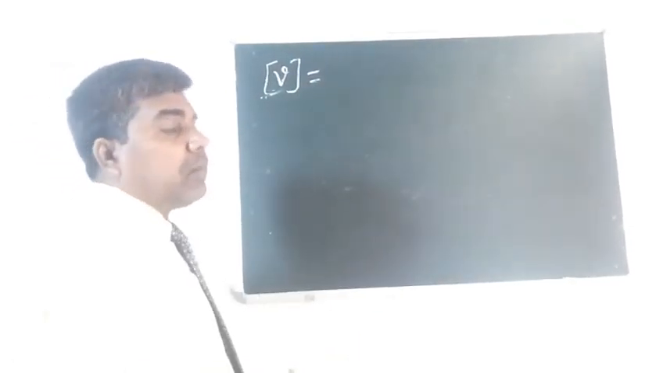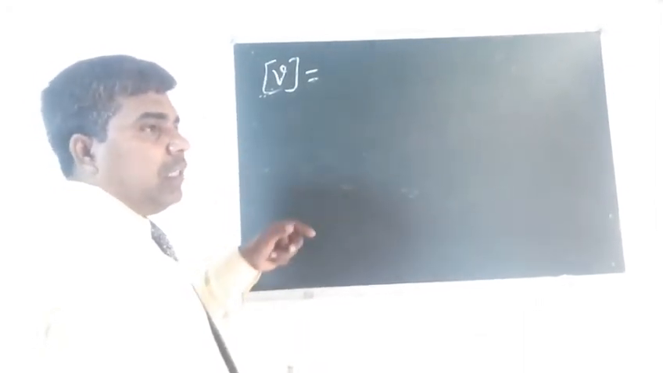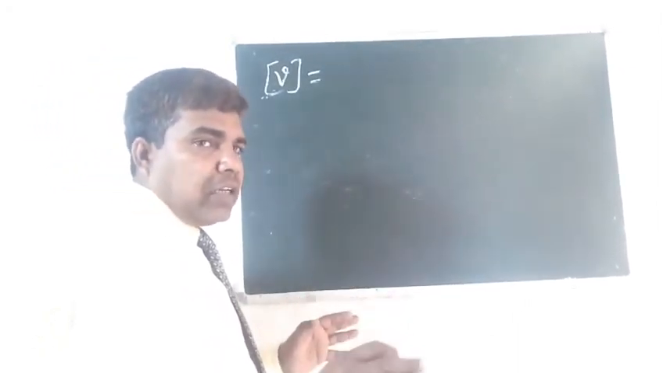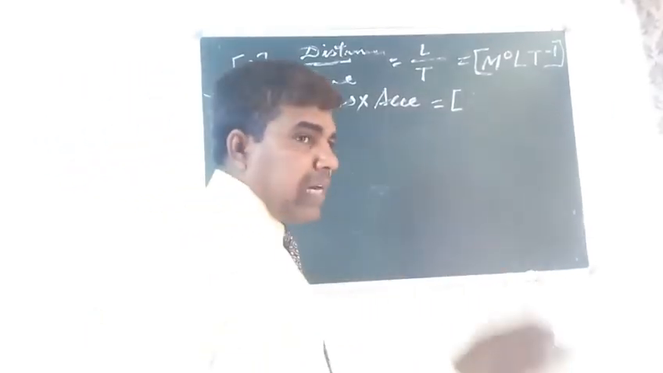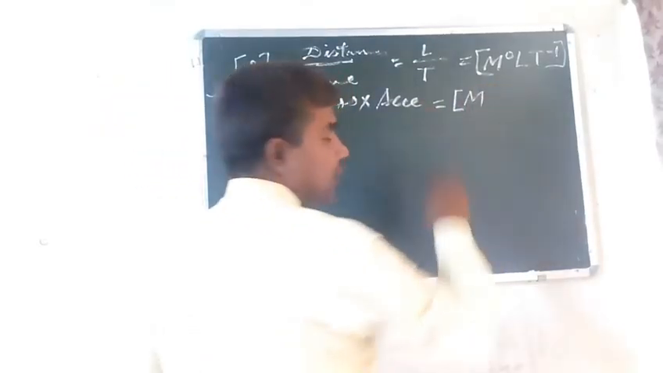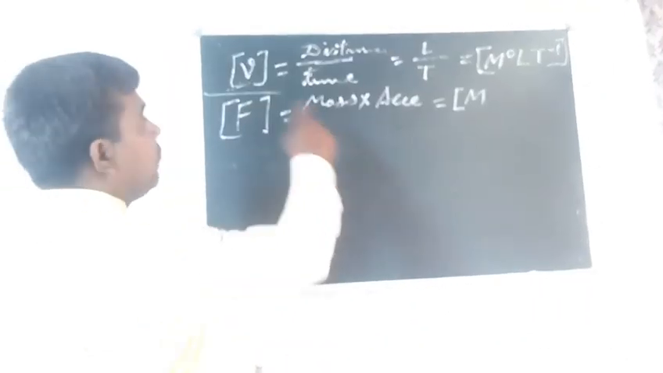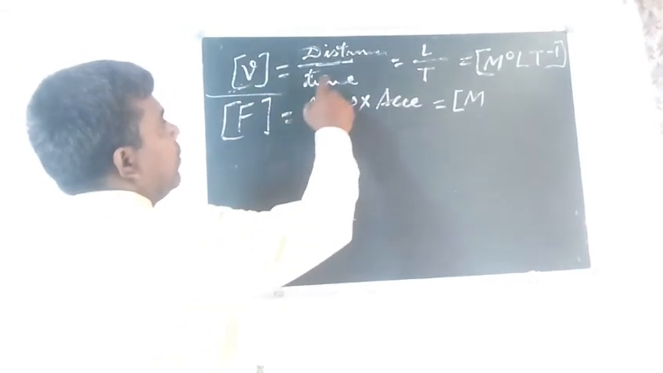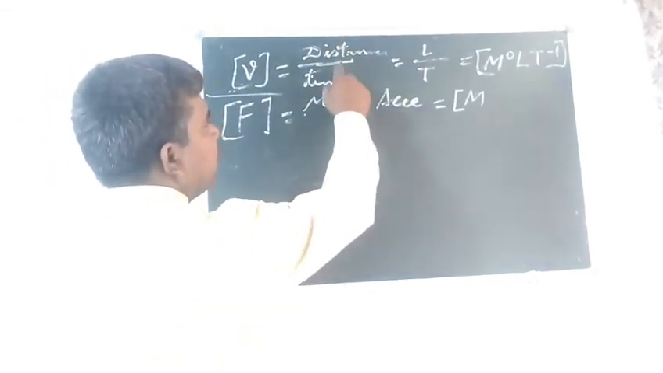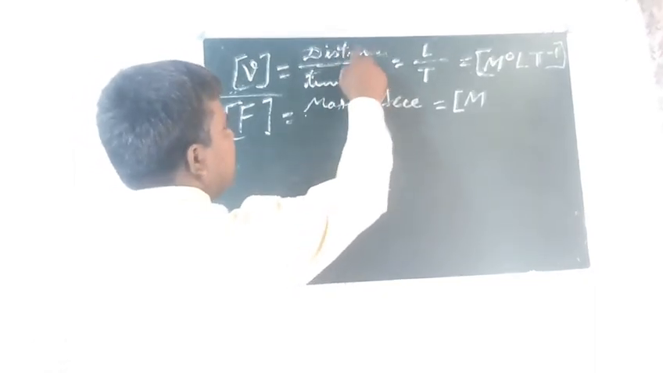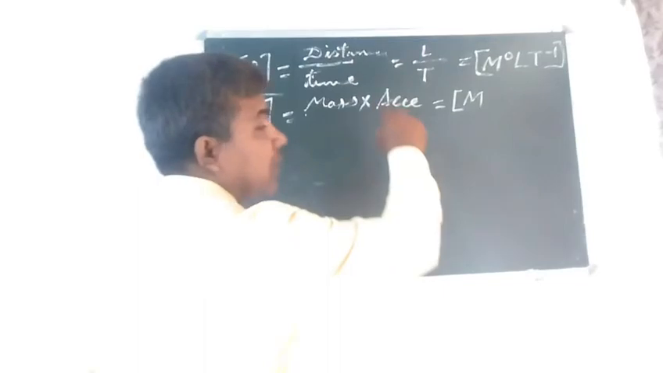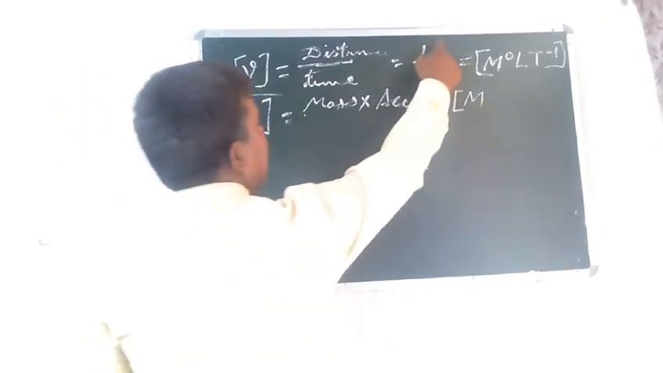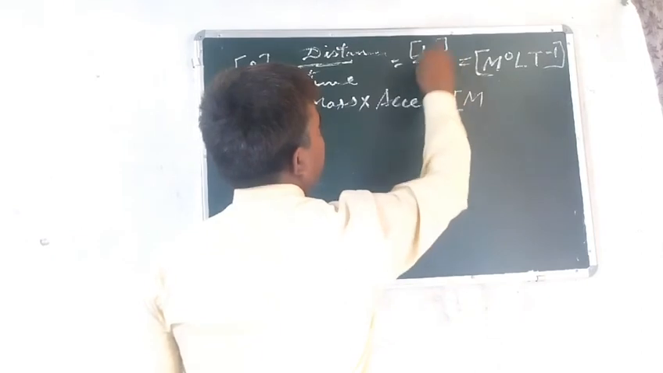Next thing is velocity. Suppose this is velocity and we are going to write the dimensional equation for velocity. Velocity means displacement by time. Actually we have written distance here, we can write displacement also. Distance by time, distance means actually it is a length. Then L by T, this will be in this bracket.